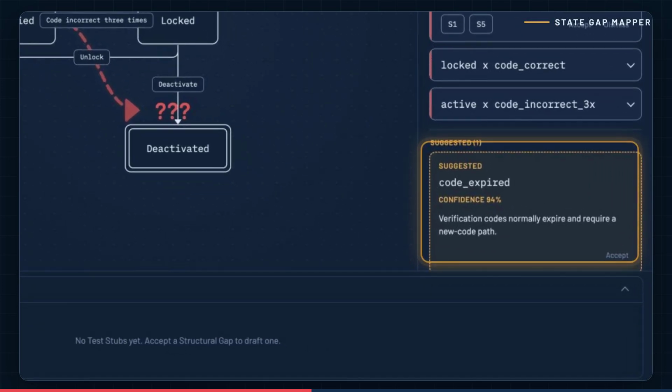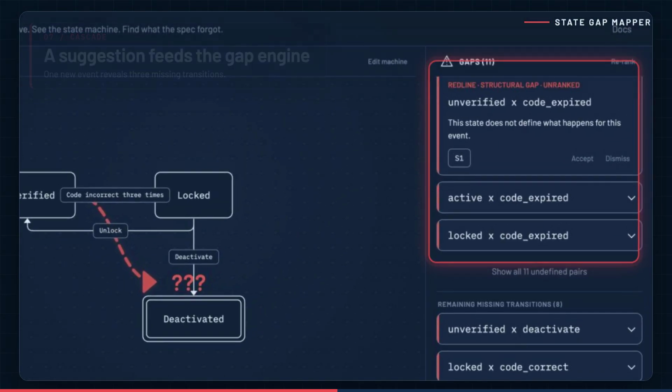The account signup sample shows the second tier, a suggested event. GPT 5.6 notices that verification codes often expire, with 94% confidence. Accepting code expired adds it to the event set. And deterministic analysis immediately surfaces exactly 3 new missing transitions.